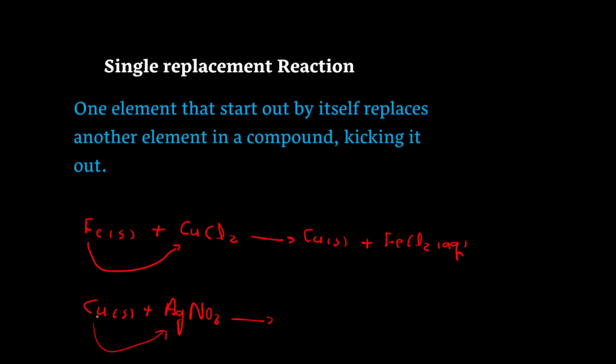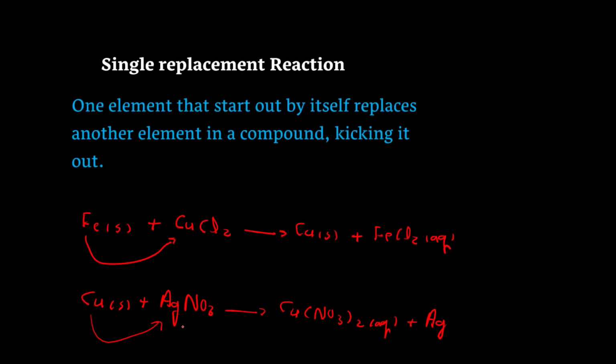How? The copper reacts with the nitrate group instead of the silver, so it becomes a new compound, and the new compound is copper nitrate. Plus, the silver is now alone, so we have silver by itself. This reaction is called a single replacement reaction, right?